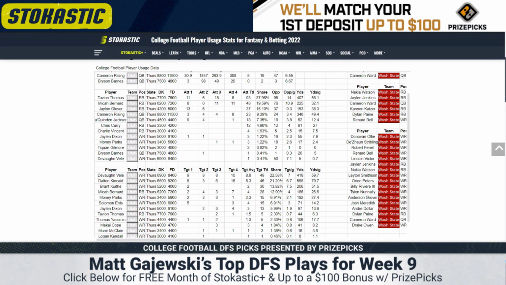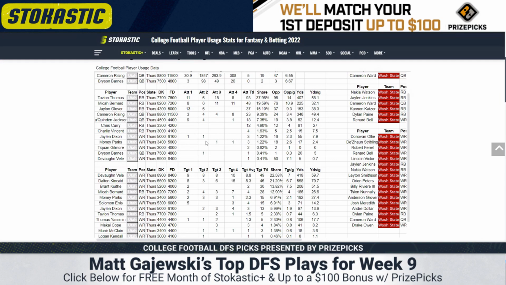They do not use Tavion Thomas as a receiver. He only has 5 targets on the year, 3 of which came in the last 2 games. But Bernard, his touch counts are excellent. Over the last couple of games, Micah Bernard has touch counts of 14 and 18. For reference, Tavion Thomas, 2 weeks ago, had touch counts of 20, and then last week that dropped down to 9. So in the most recent game, Micah Bernard out-touched Tavion Thomas. Let's see here, 18-9. That's pretty drastic.